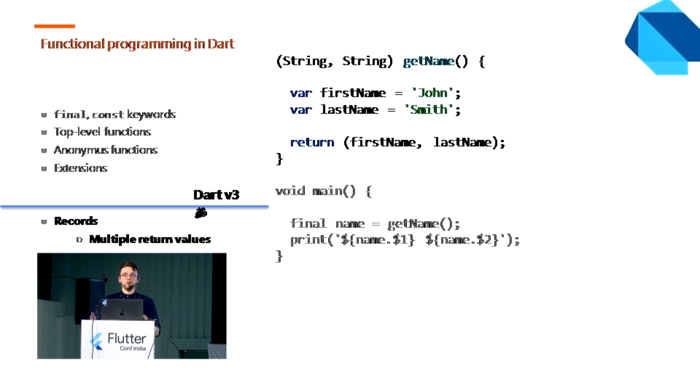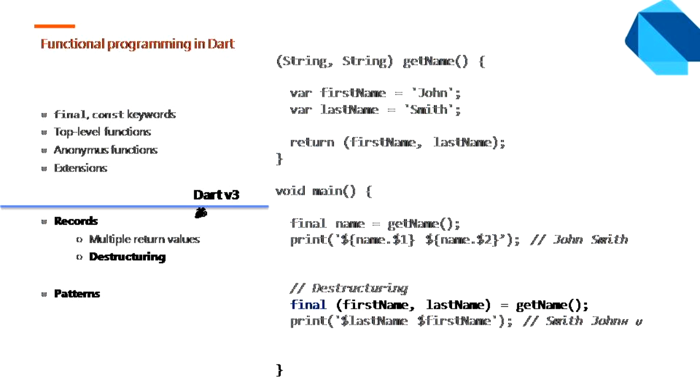One of the main benefits of using records is that we can return multiple values. In the past, before Dart 3, unfortunately, it was not available. But if you take a look at the getName function, we can return two different values at the same time, which is super handy. On the other side, we can handle these values by using destructuring. Destructuring is a part of pattern matching, and with pattern matching, these expressions let us match the behaviors in our expression.